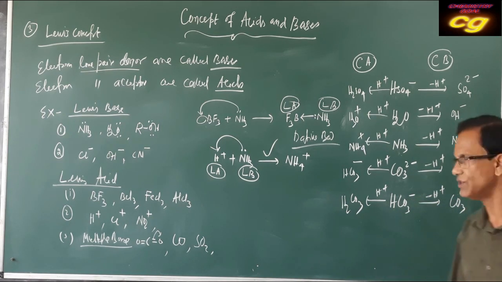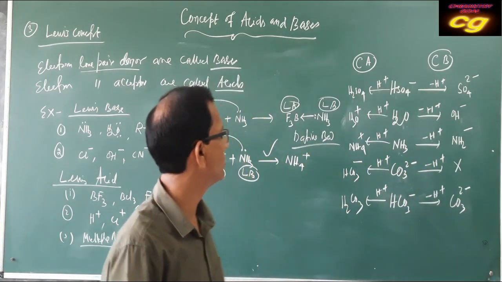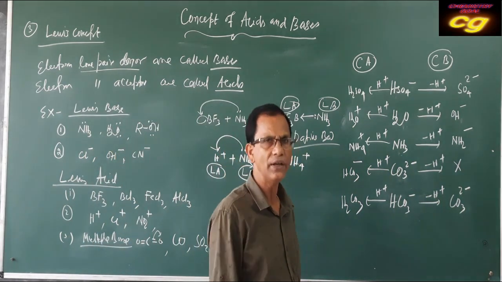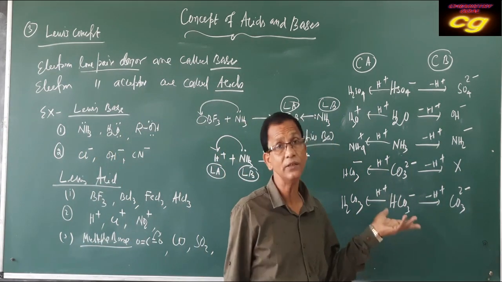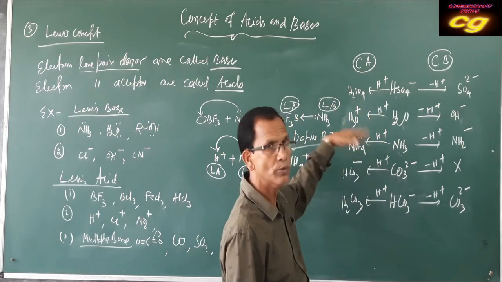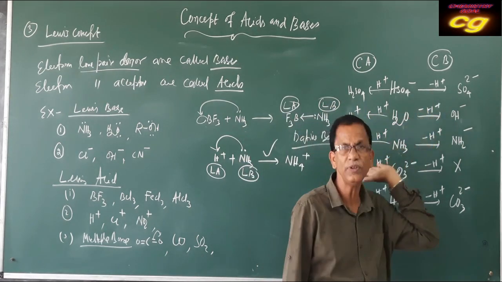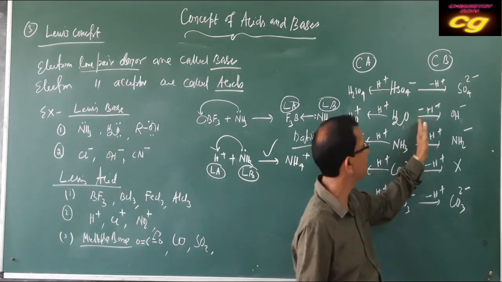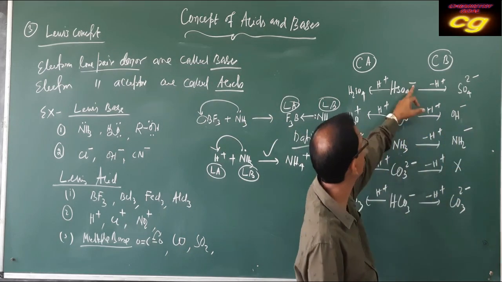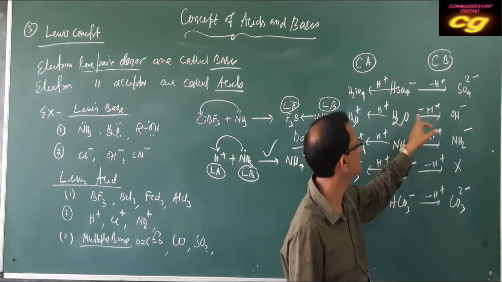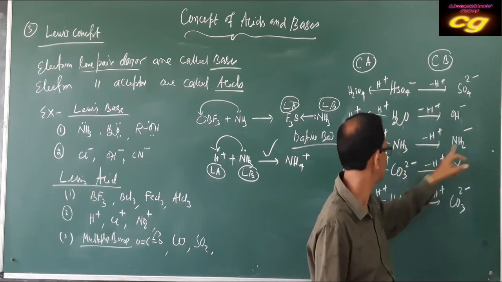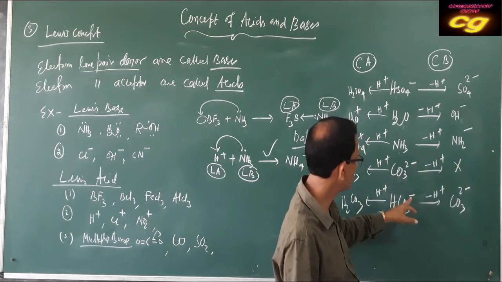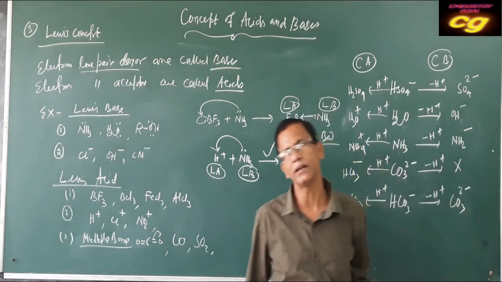So these are some examples of the formation of conjugate acid and conjugate base from a particular substance, maybe ions, maybe neutral. You have to practice in this way. Conjugate acid means H plus is added, conjugate base means H plus is removed. Then you have to take care of the charge. When H plus is removed, minus charge increases. Already 1 minus becomes 2 minus. Neutral becomes single minus. Here it has no hydrogen, that's why the conjugate base is not possible. Single minus, double minus. So you have to take care of this.